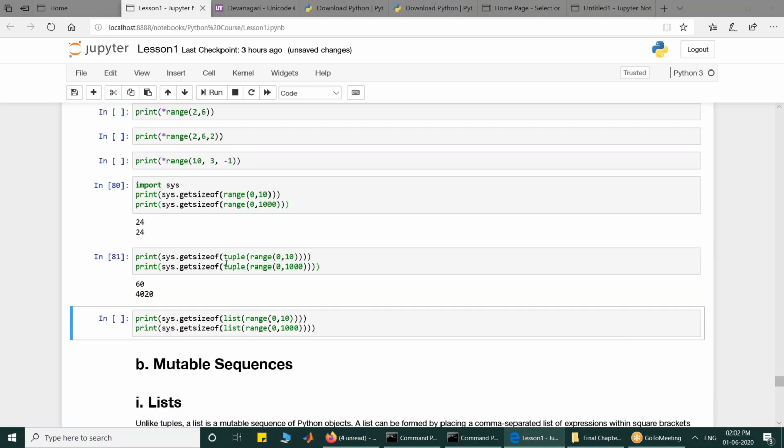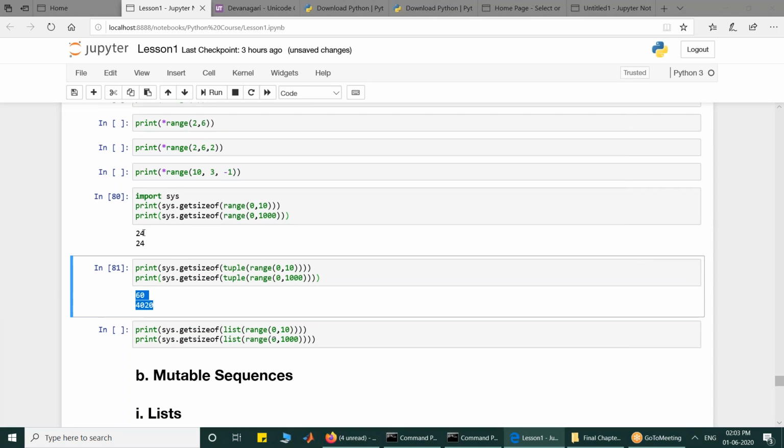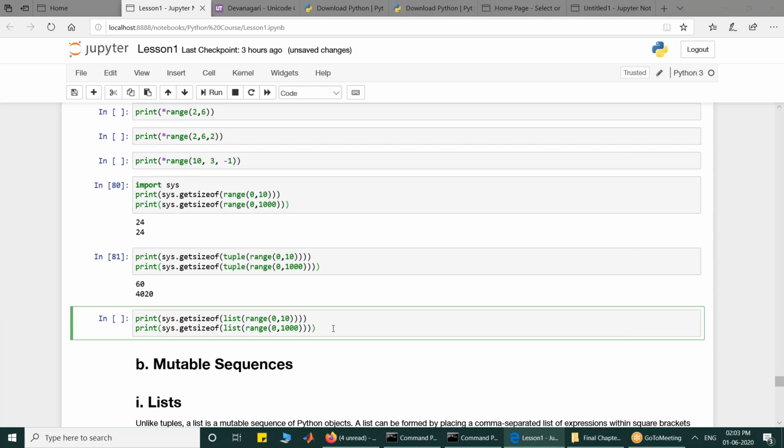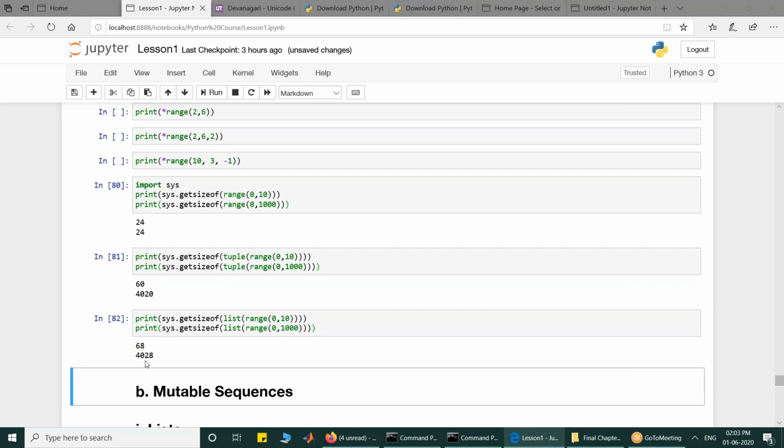Look at the tuple that I have created. The size of the tuple of 0 to 10 is 60, and the size of the tuple of 0 to 1000 is 4020, which is far more than range. So there is another advantage of range: range takes a size which is smaller than tuples and lists. Look at it, it took 24, while the tuple took 60 and the list 68. So range takes lesser size as compared to tuple and list.